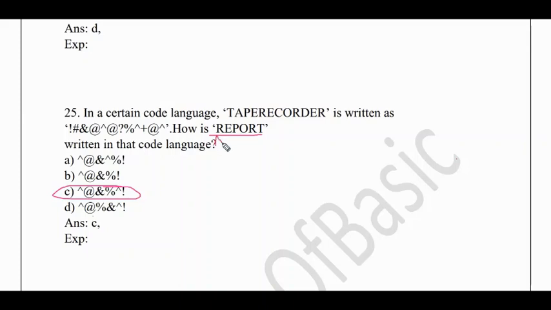So R is coded as cap because the fifth letter is R, and here the fifth symbol is cap, and then E as at, then P as and, because P is third here, and here the third letter is also and. O as percentage, and R again as cap, and T as exclamatory mark because of the first letter. So this is how you need to code for this given letter.